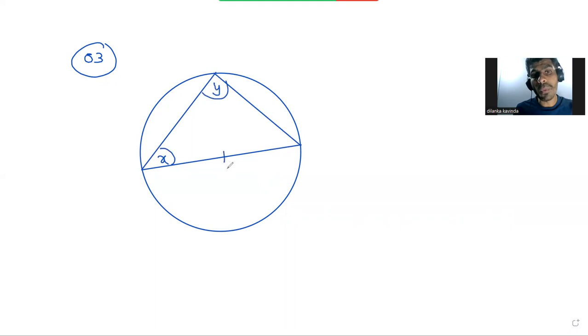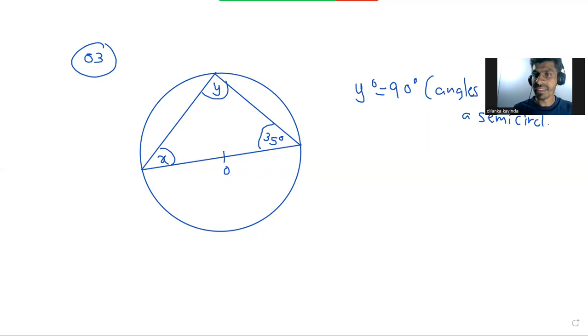This is O. x plus y, and I'm taking that angle equals 35. y equals 90, right? y equals 90. Angles in a semicircle. You can see that angle.